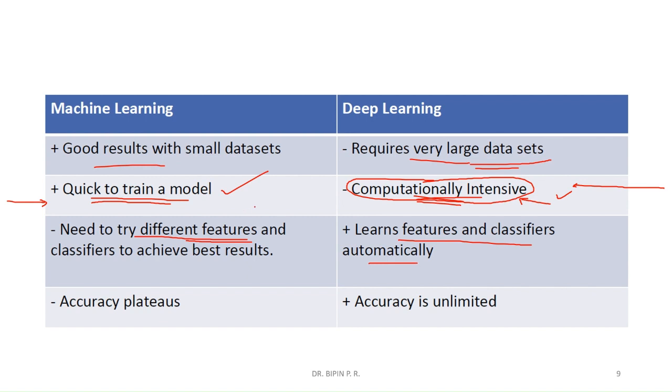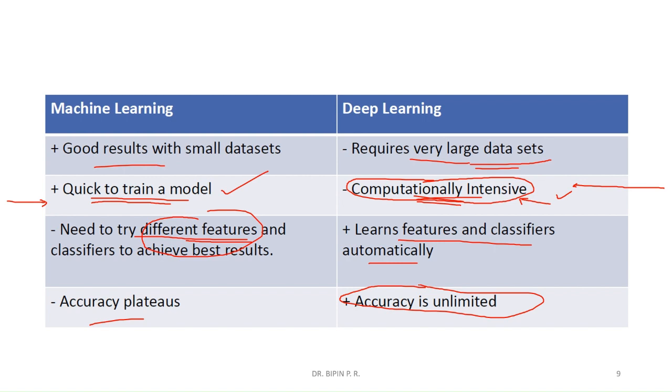Here, the feature selection will be done by deep learning automatically. Now, accuracy plateaus. That means we cannot increase the accuracy beyond a level in machine learning, but in deep learning the accuracy we can get up to 100, that is unlimited.